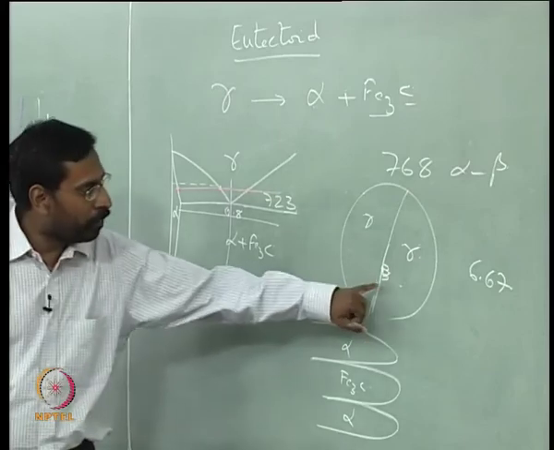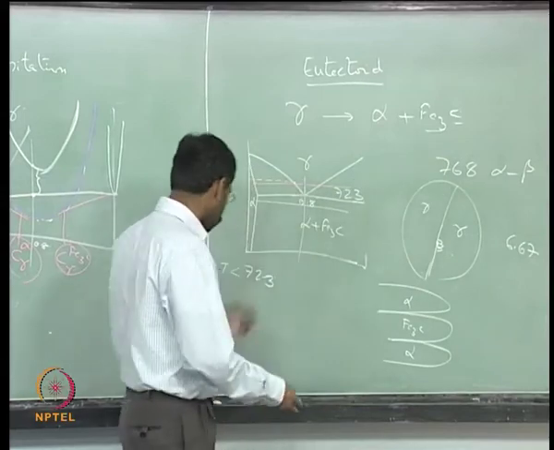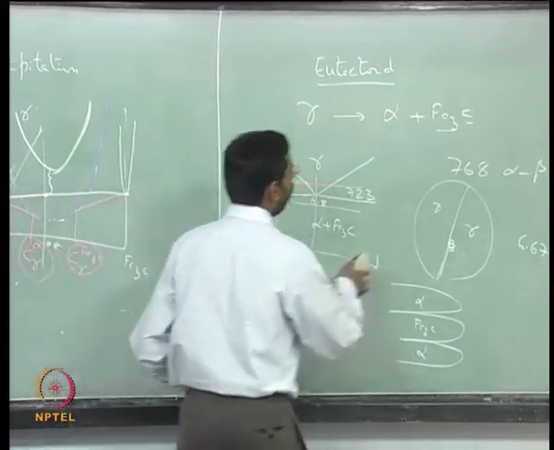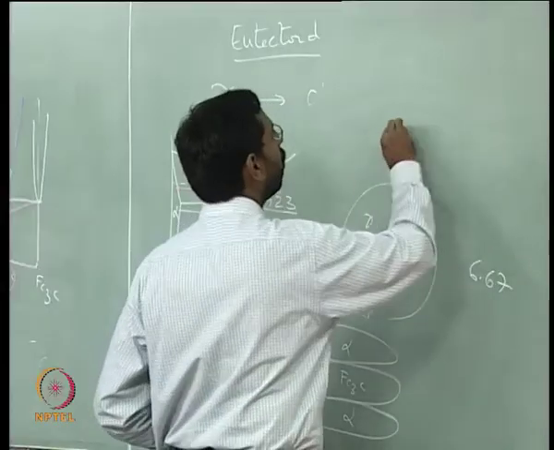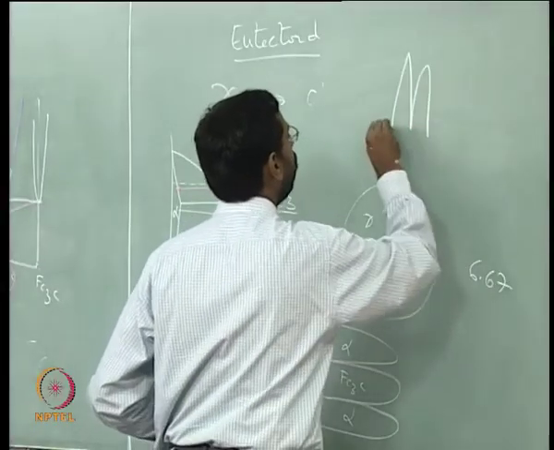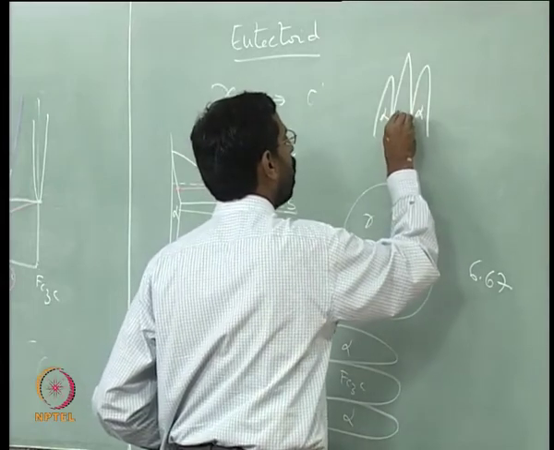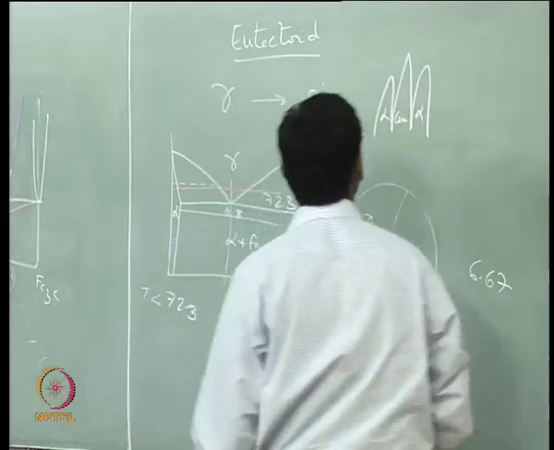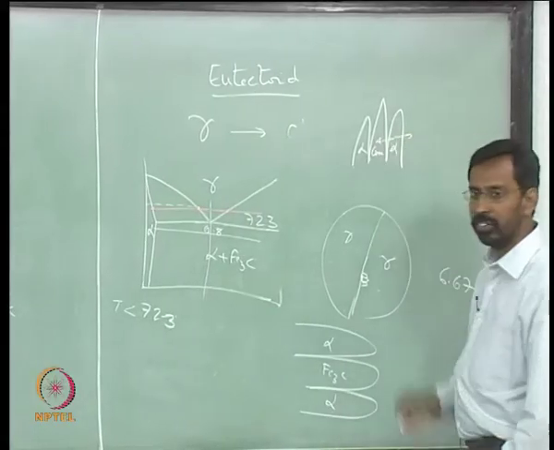And for becoming ferrite, it also rejects carbon in both the directions. So, if I draw it in a bigger fashion, the moment a cementite comes out, a ferrite is there, this is alpha, this is alpha, this is Fe3C, call it cementite. The carbon is rejected out of this region in both the directions.